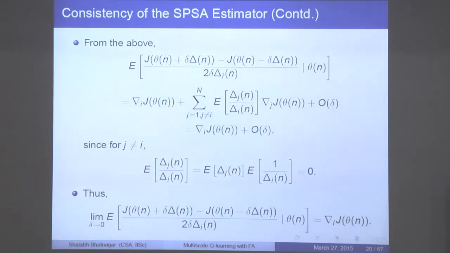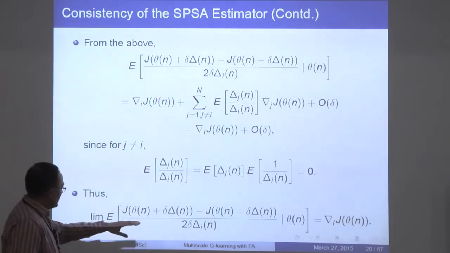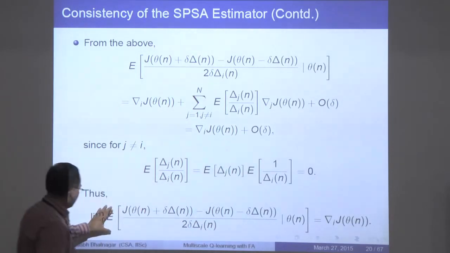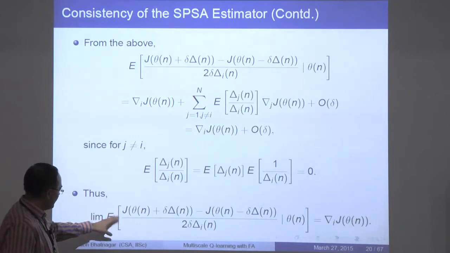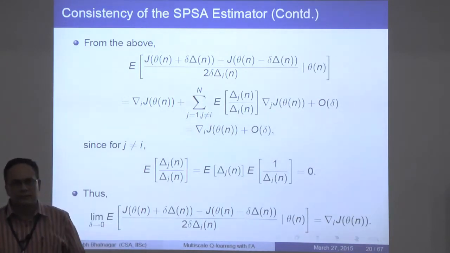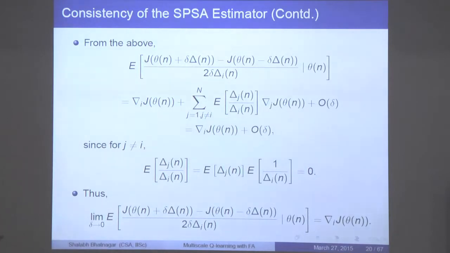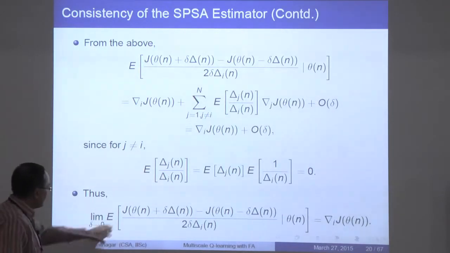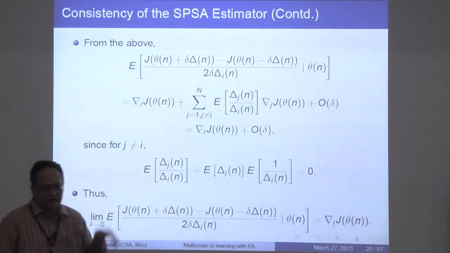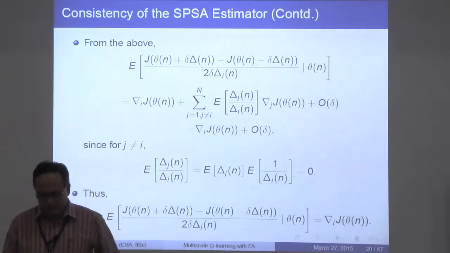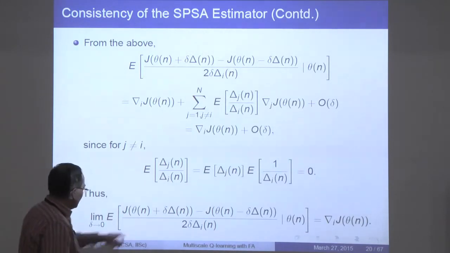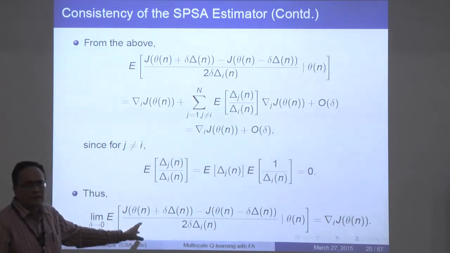Okay, so even though the Kiefer-Wolfowitz scheme would have given me this result without the expectation, Spall's SPSA gives me this result with this conditional expectation. So that's the difference between the two. But the point is that even though it does not seem to be as robust an estimate as Kiefer-Wolfowitz, because Kiefer-Wolfowitz would have done this regardless of the conditional expectation, when you have a high dimensional setting, this turns out to be much better.